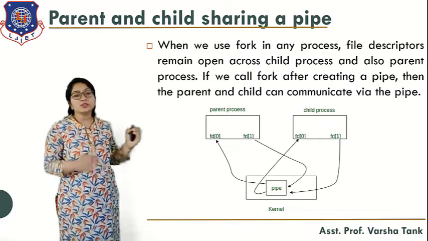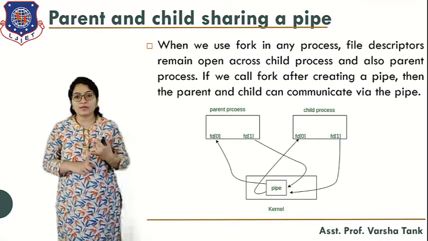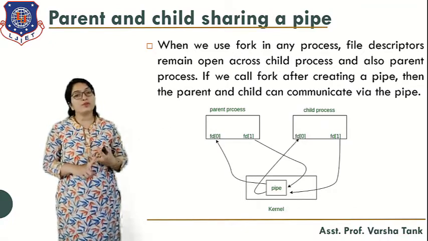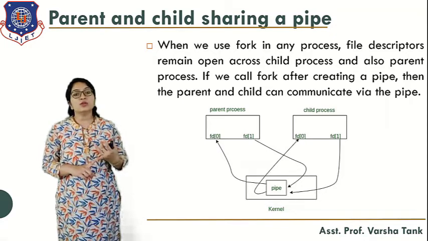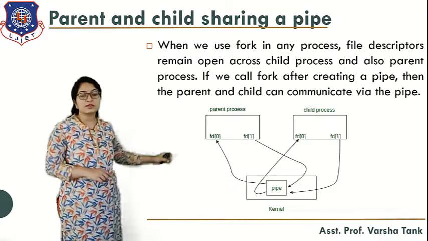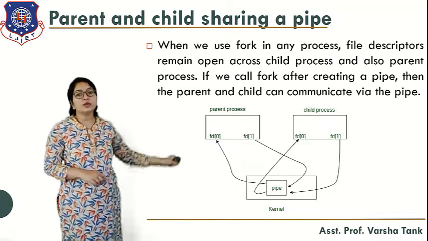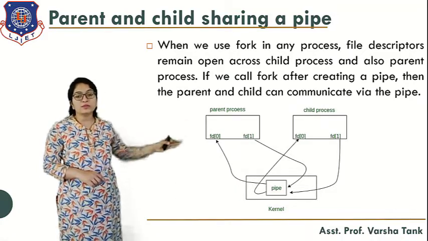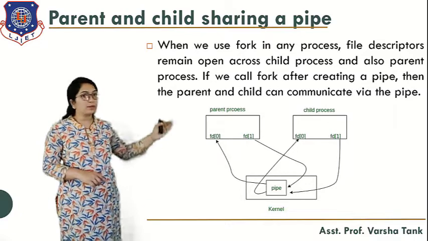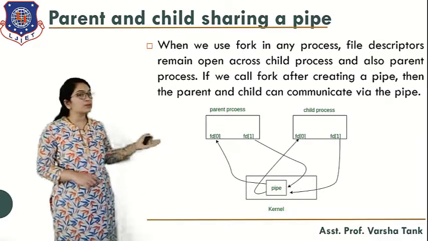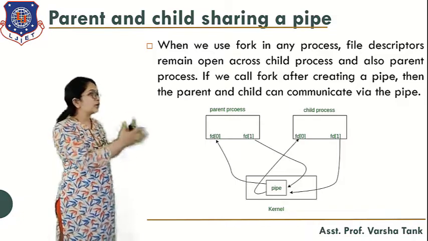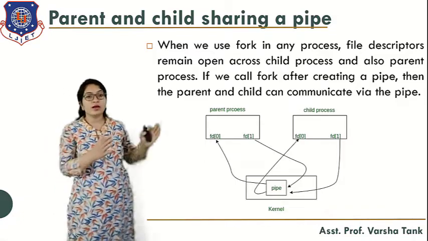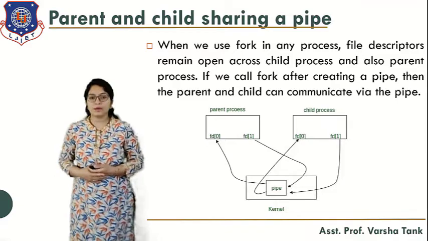Parent process and child process both have the descriptors, that is F0 and F1. F1 for writing purpose and F0 for reading purpose. Here you can see this is the pipe. In this pipe the child process can write and the parent process can read. In the same way the parent process can write and the child process can read. So this is the scenario of the parent and child when they are sharing the pipe.